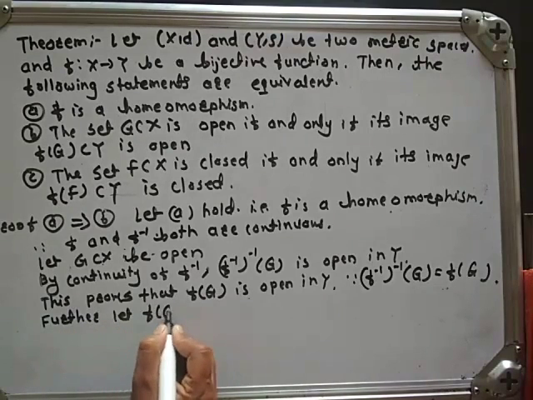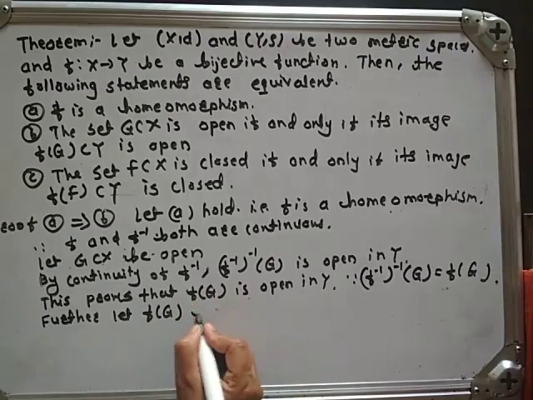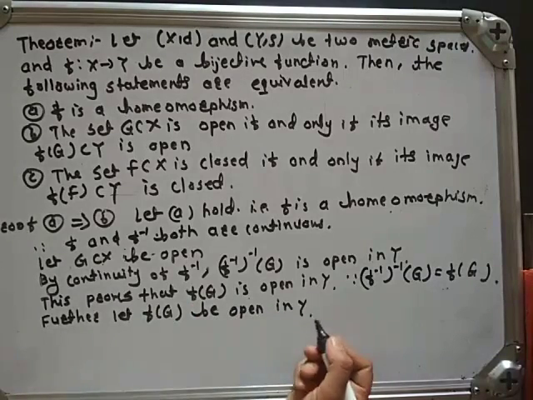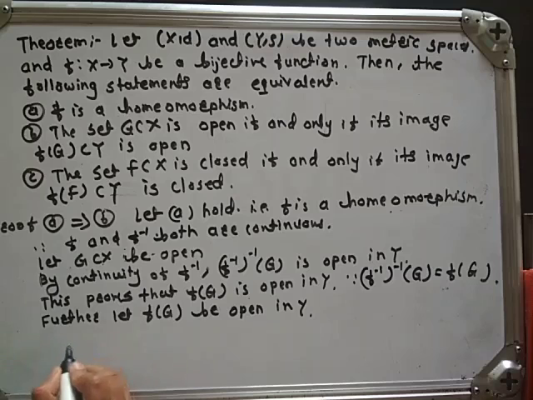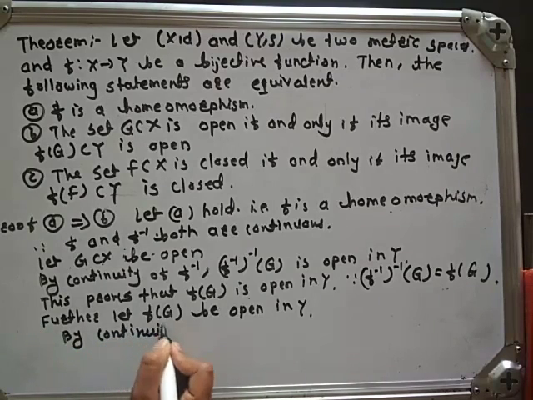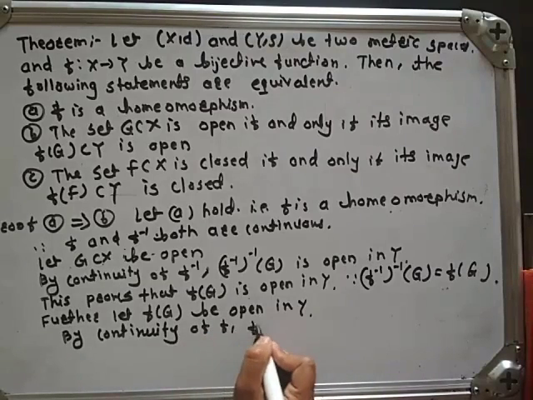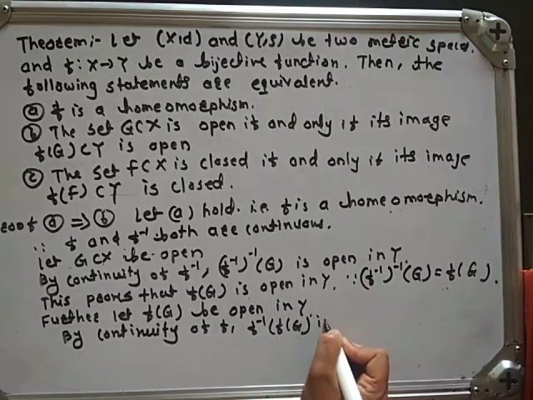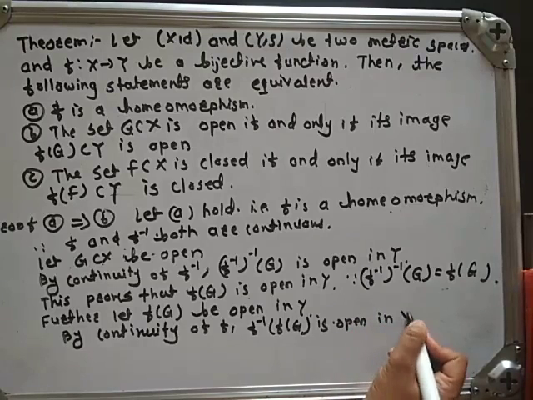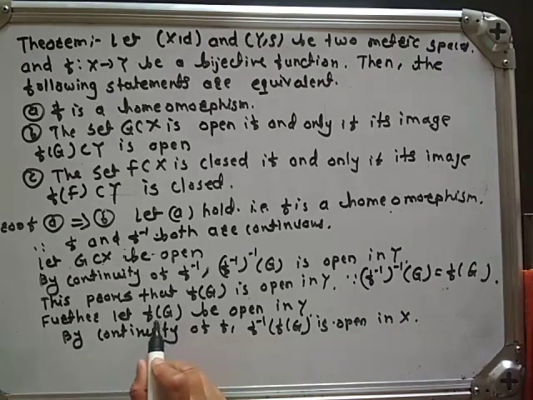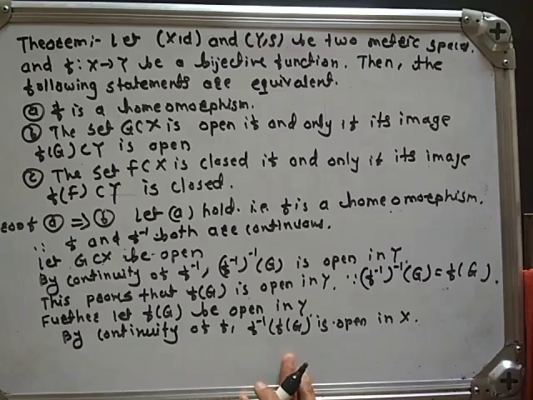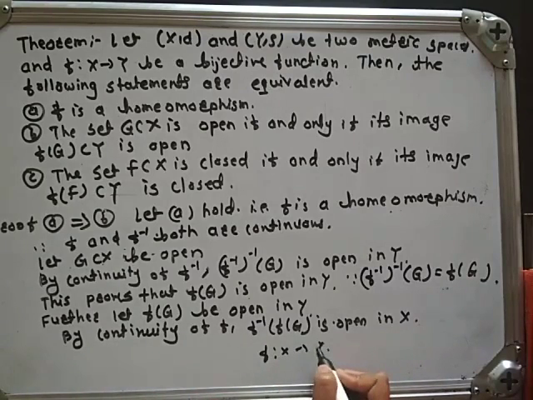Further, let f of G, a subset of Y, be open in Y. Again, by continuity of f, f inverse of f of G is open in X. Here f of G is open in Y, so its inverse image is open in X. f is a function from X to Y, f of G is a subset of Y, and by the theorem, its inverse image is open in X. Recall that theorem.